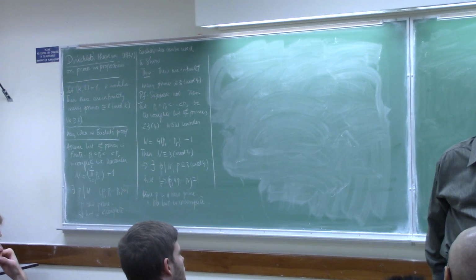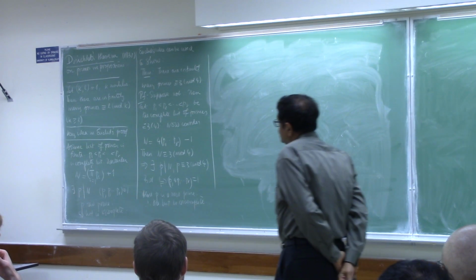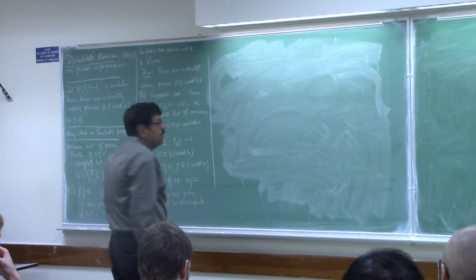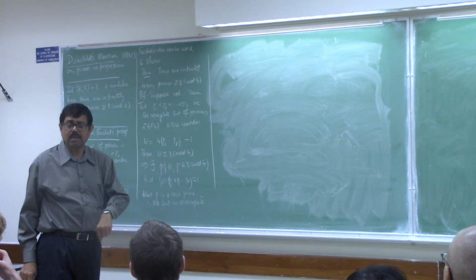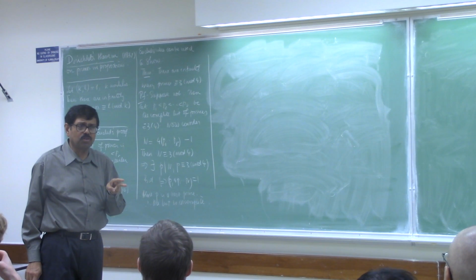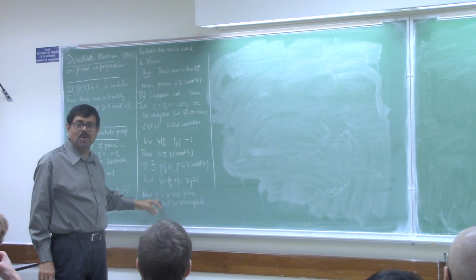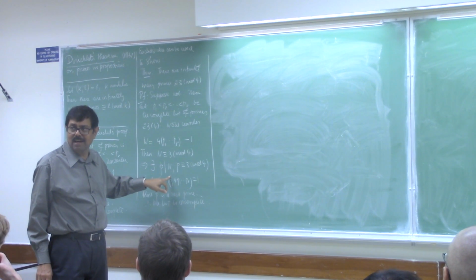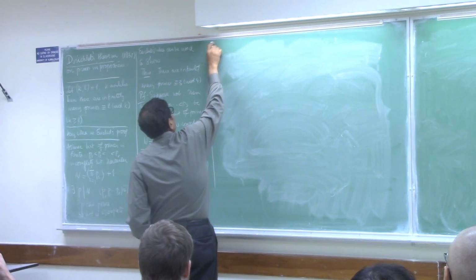So it doesn't fix that 1 mod 4. Okay, so similarly, you can show there are infinitely many primes 5 mod 6, because 6 is another number which has precisely 2 relatively prime residue classes, 1 and 5, and the product of the 1 mod 6 primes will be 1 mod 6, so we can use this same idea to show that there are infinitely many primes 5 mod 6. So let's just write this down.